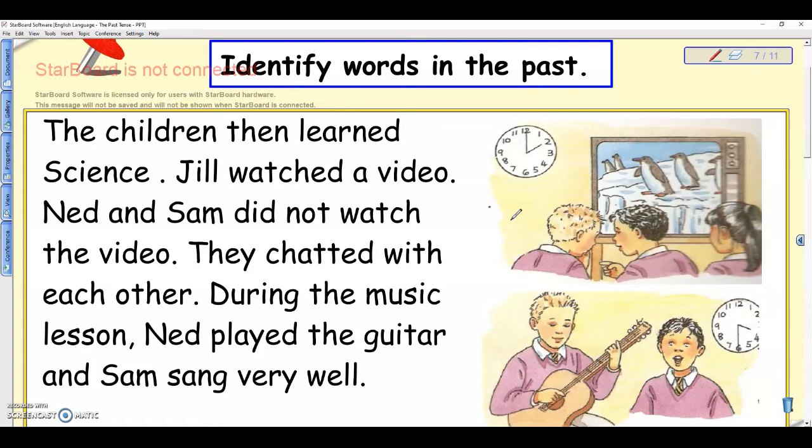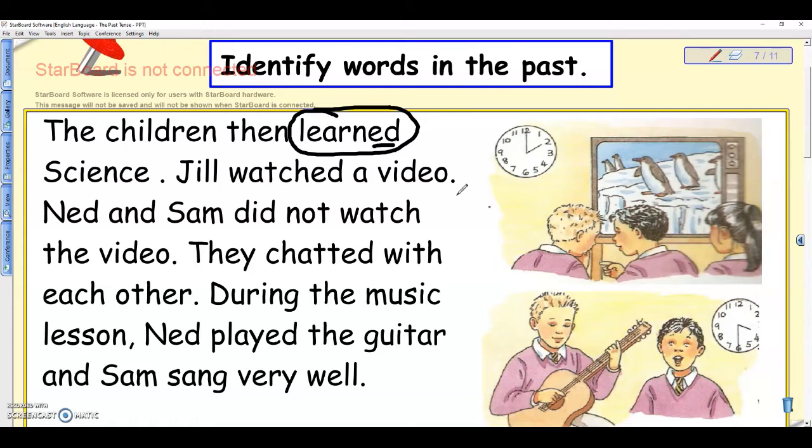So, once again, we could spot a few words which are in the past tense. They're called action words because they show us something that they have been doing. So, if I say to you, the children then learned science, learned is the past tense of learn. It's a regular word because there's ed at the end. It's regular, which means it follows the rules. Because usually, when we change a word from the present tense to the past tense, all you have to do is add ed. In this case, the word learn follows the rules.